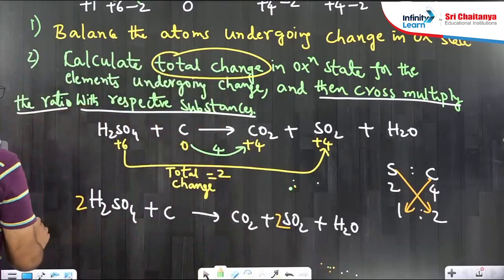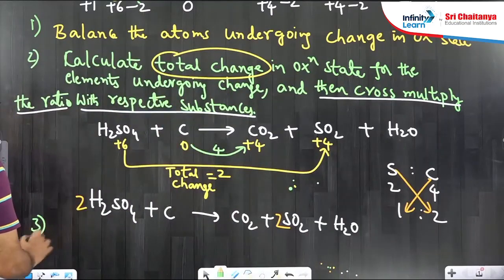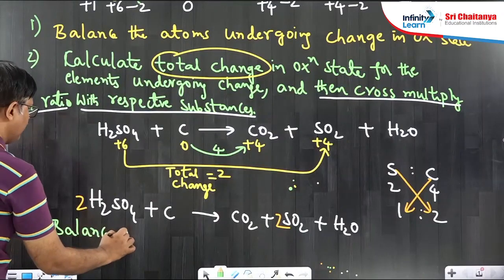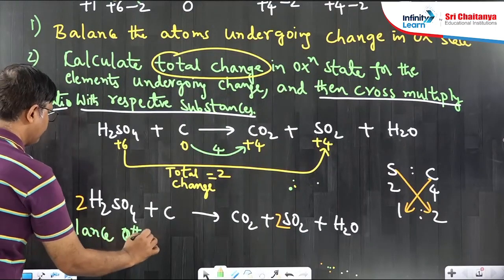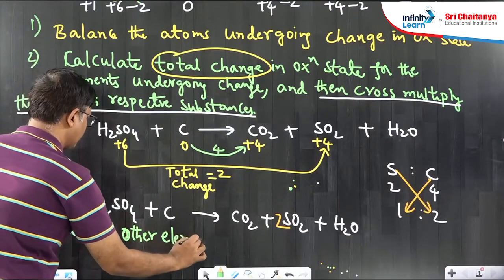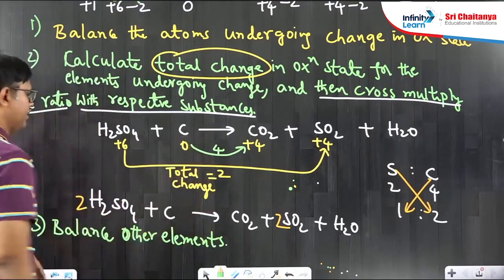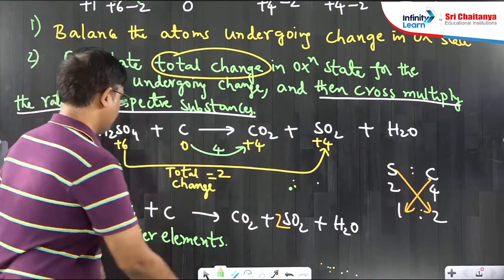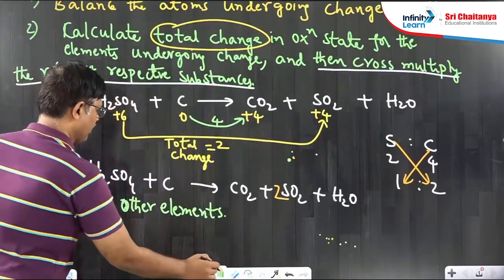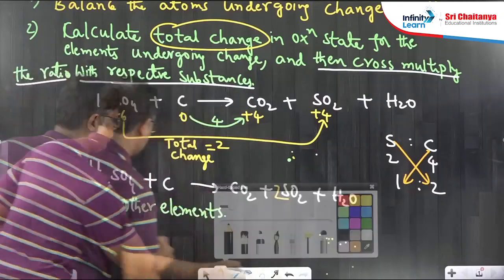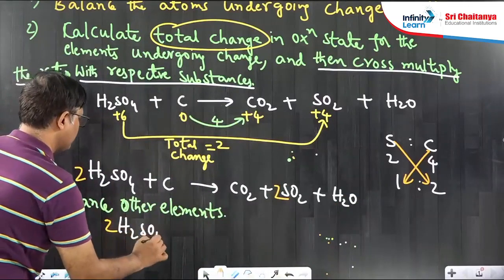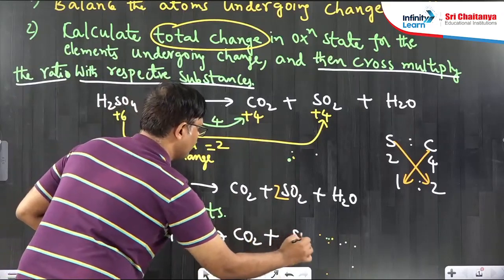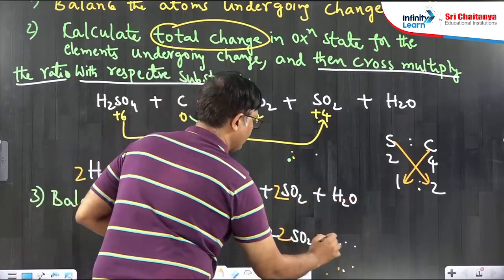Last step, third one: balance other elements. Other elements here: hydrogen, oxygen. Let's balance them. So, I'm writing again 2 H2SO4 plus carbon, CO2, SO2 and H2O.